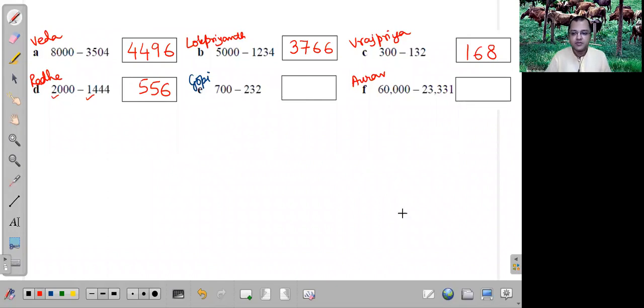Next one, Gopi. Prabhuji, 7 minus 2 is 5 and 5 minus 1 is 4. And then 9 minus 3 is 6. 9 minus 3 is 6 and 10 minus 2 is 8. Excellent. Very good. Aurav.